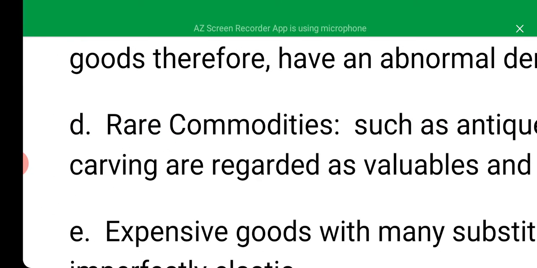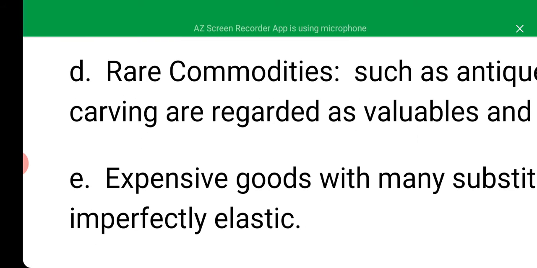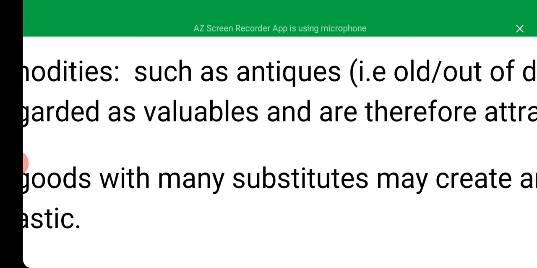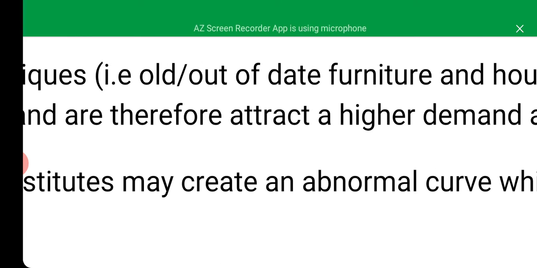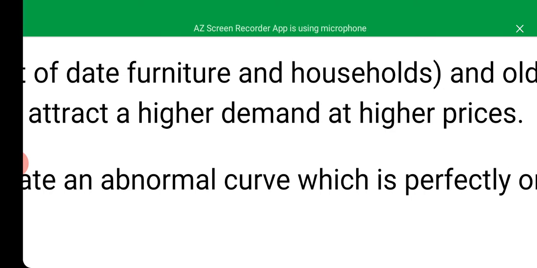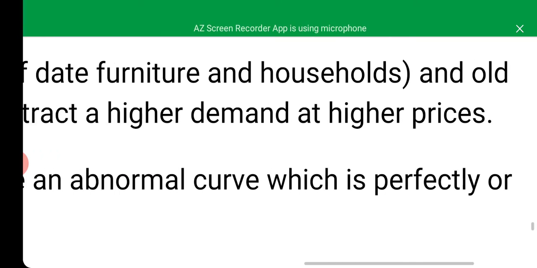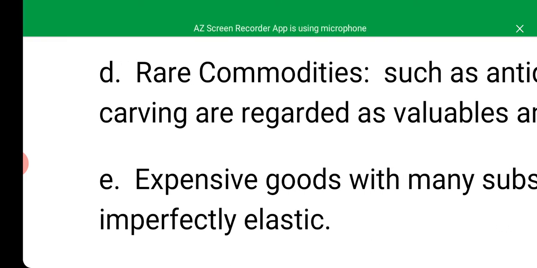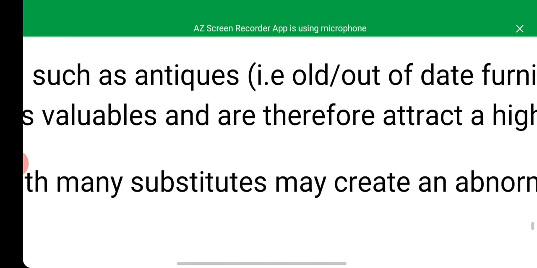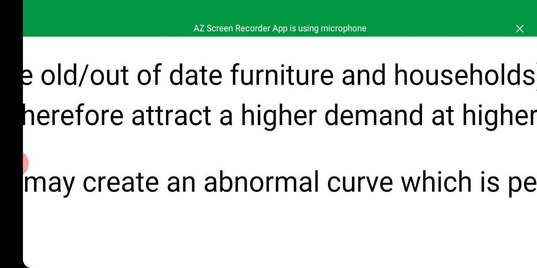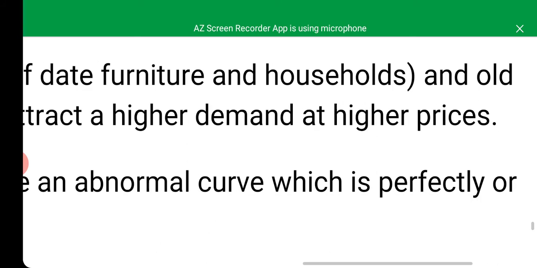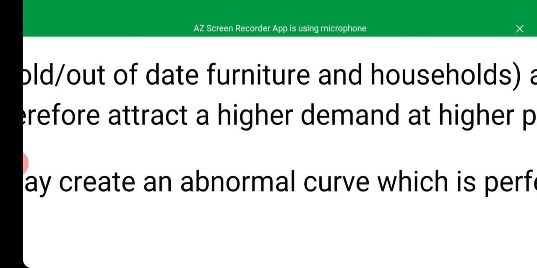Then the next one is rare commodities. Rare commodities such as antiques, that is old or out of date furniture and household items, and old carvings are regarded as valuables and therefore attract a higher demand at higher prices, because this thing is not meant for every household.